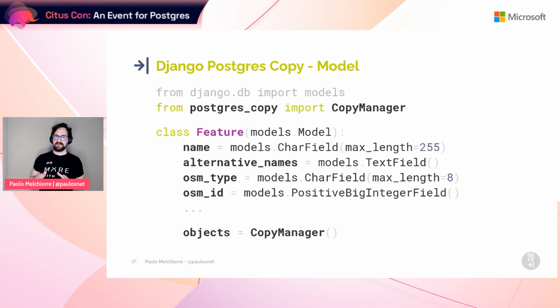To benchmark Postgres Copy, Django Postgres Copy will use a file containing all the geographic names from the OpenStreetMap project. We create a new model that maps each column contained in the CSV file into a field in the Django model. We have to replace the model default manager with the one from Django Postgres Copy. You can see it in the code here.